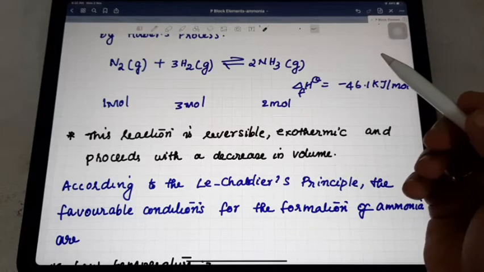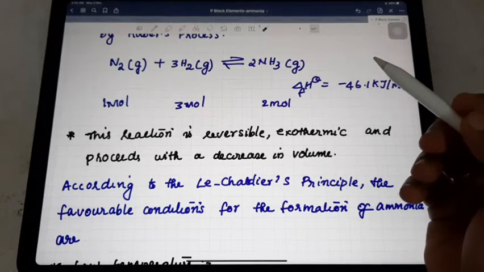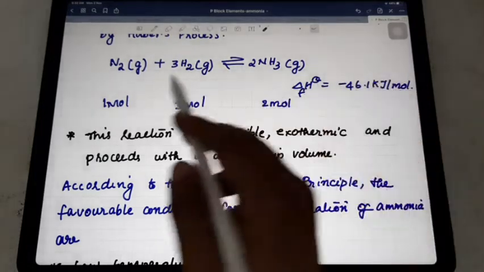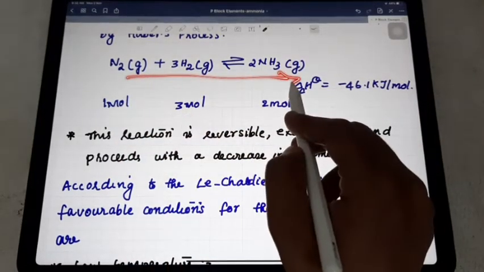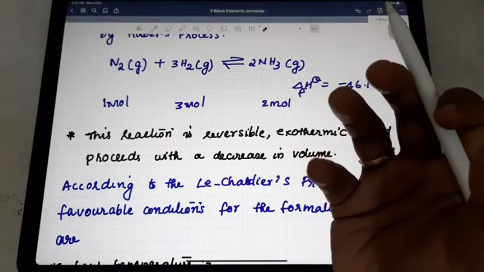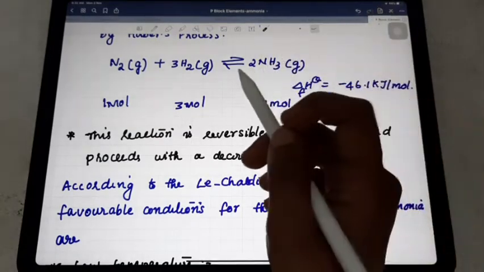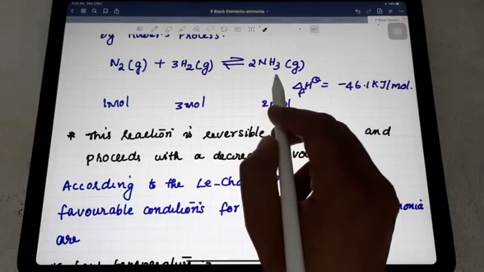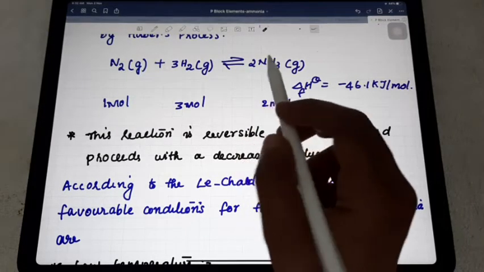In the temperature case, according to Le Chatelier's principle, if the temperature of a system at equilibrium is increased, the equilibrium tries to reduce the effect of the change. So if the temperature is increased, the equilibrium shifts in the direction in which heat is absorbed.